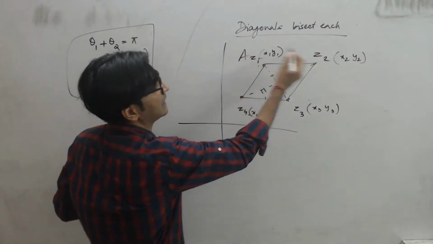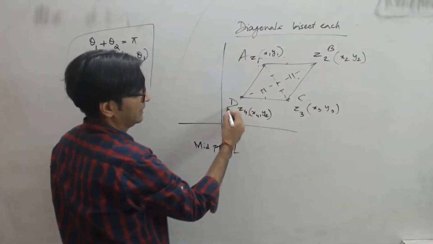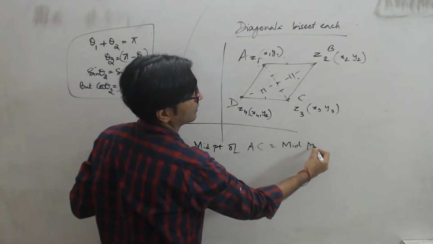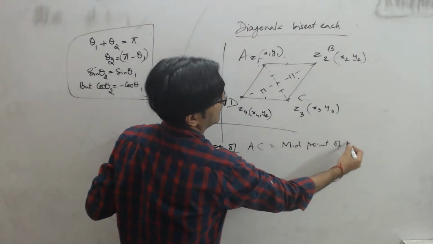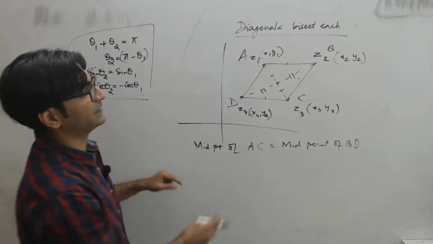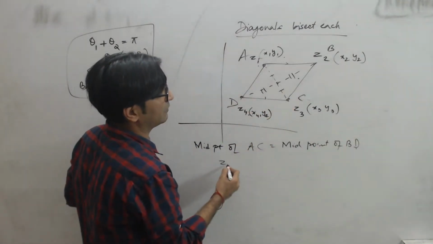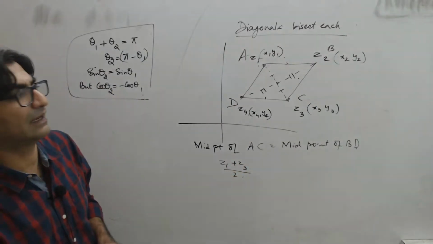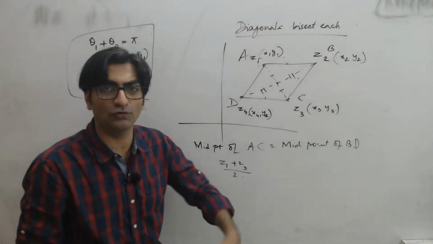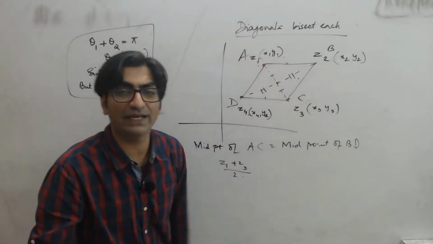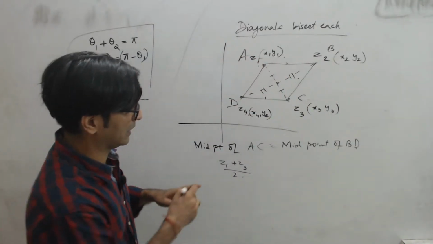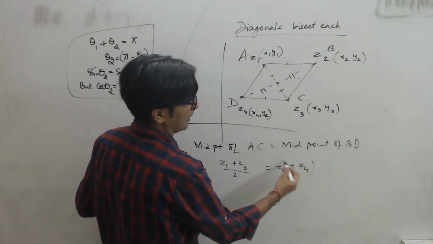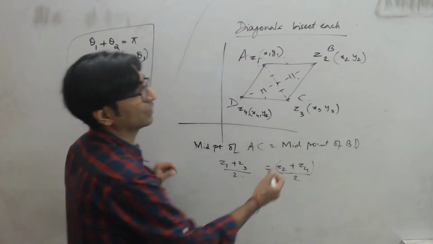So what you can say is the midpoint of, and let me name these A, B, C, D, right? So the midpoint of AC must be equal to the midpoint of BD. What is the midpoint of AC? AC midpoint will be Z1 plus Z3 by 2. I can write it this way because it will automatically mean x1 plus x3 by 2 will be the real part and y1 plus y3 by 2 will be the imaginary part. Similarly, BD midpoint is Z2 plus Z4 upon 2.